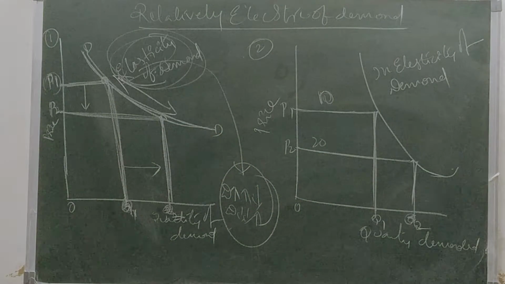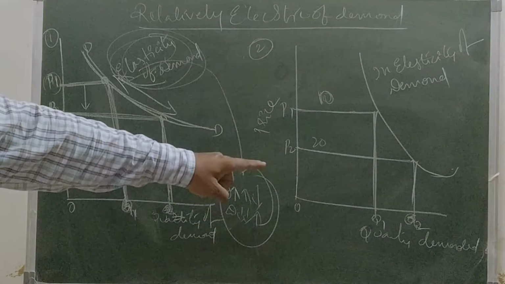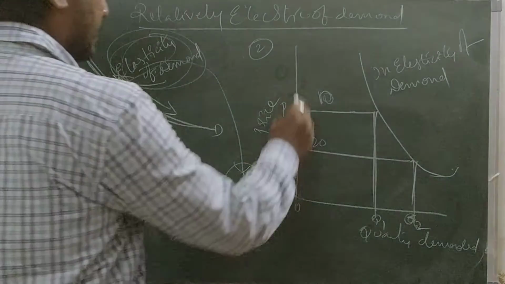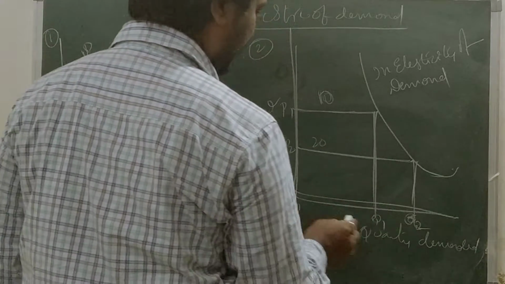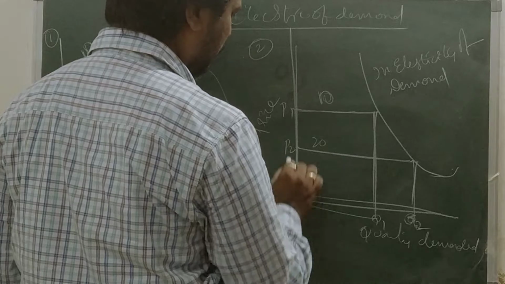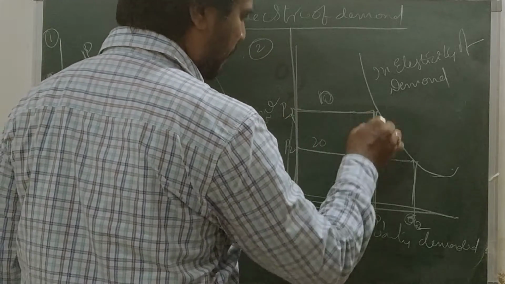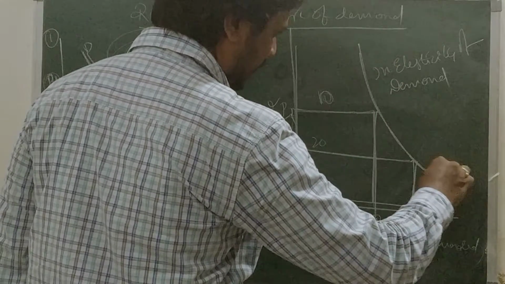This increase in the quantity demanded is less than the extent of the fall in the price, from P to P1.